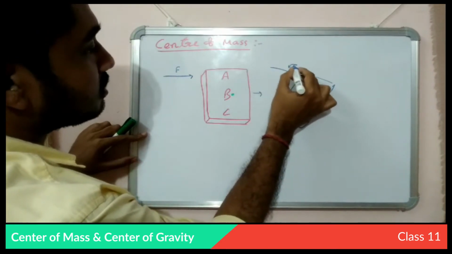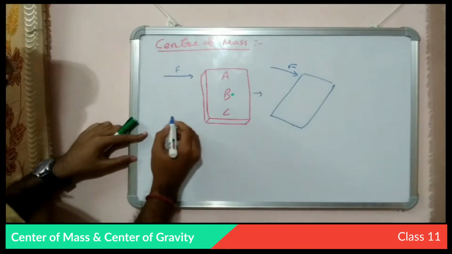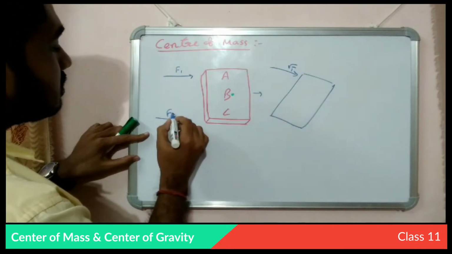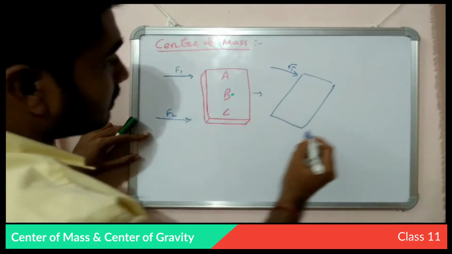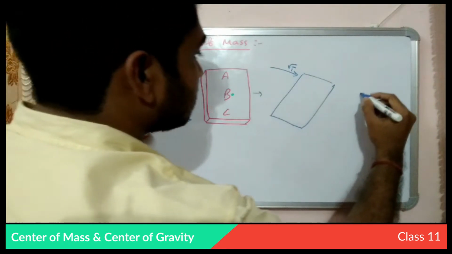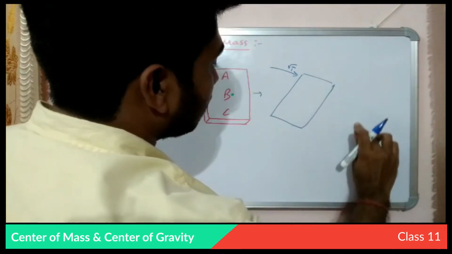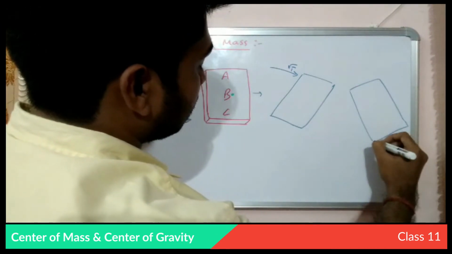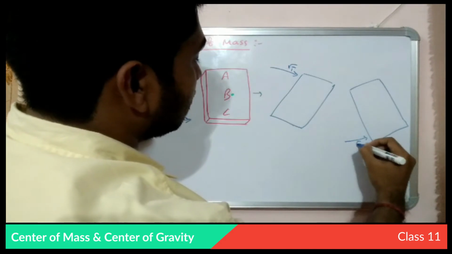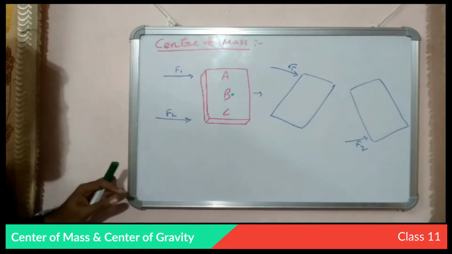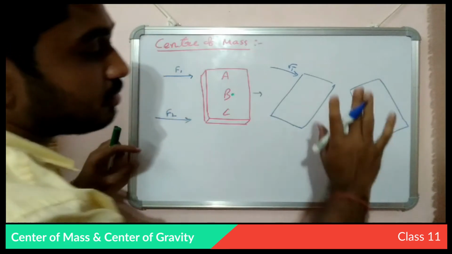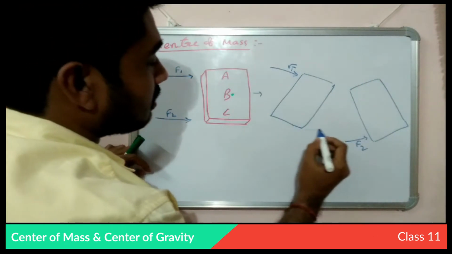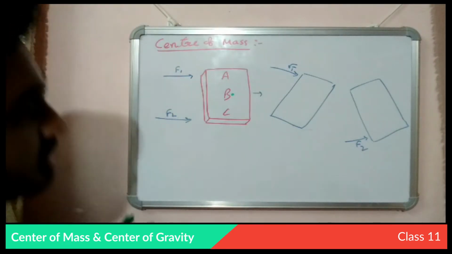Here we are applying force. Now if we apply a force here, this is F2, then it will get a movement like this, not a linear motion. This is a circular motion, you can see it easily.